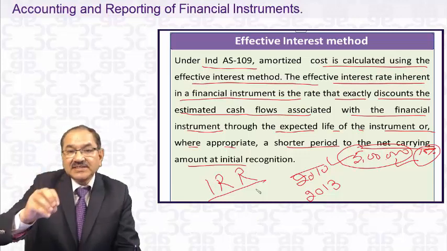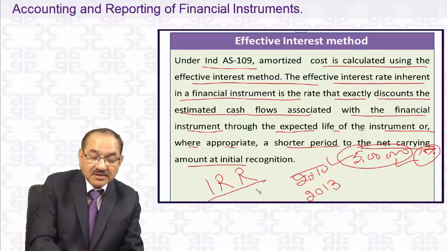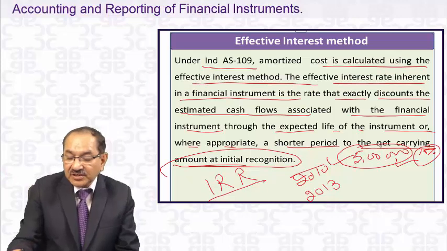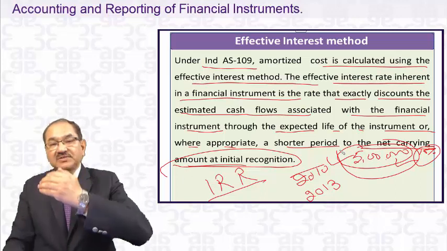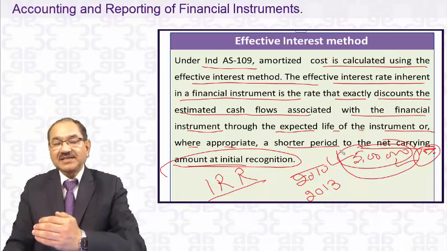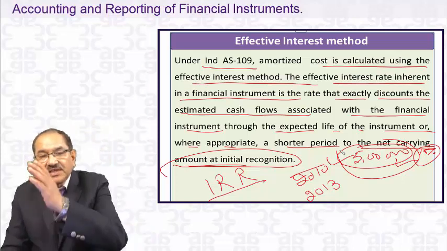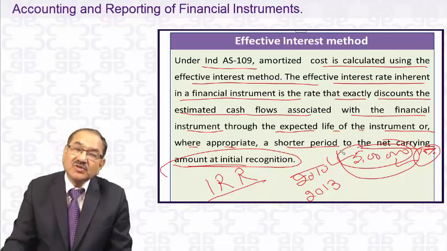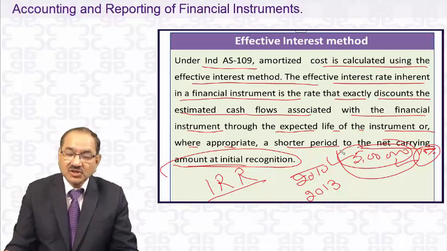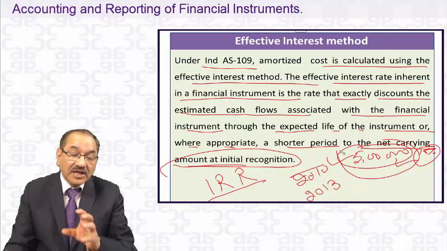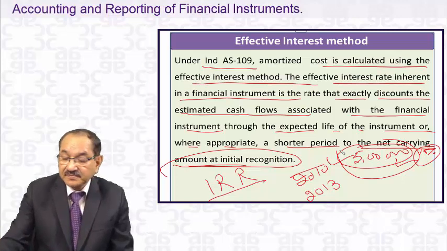That effective interest rate exactly discounts the future cash inflows, and the net present value becomes the amount of initial recognition. Initial recognition is 5 lakhs, the financial asset. So whatever the future cash flows are, if you discount them by a certain interest rate, and that exactly equals the cash outflow at the beginning, the initial recognition, then that is the effective interest rate. So it is impliedly IRR, internal rate of return. So that is the effective interest rate, and we calculate the amortized cost using the effective interest rate method. We will have some questions on it.